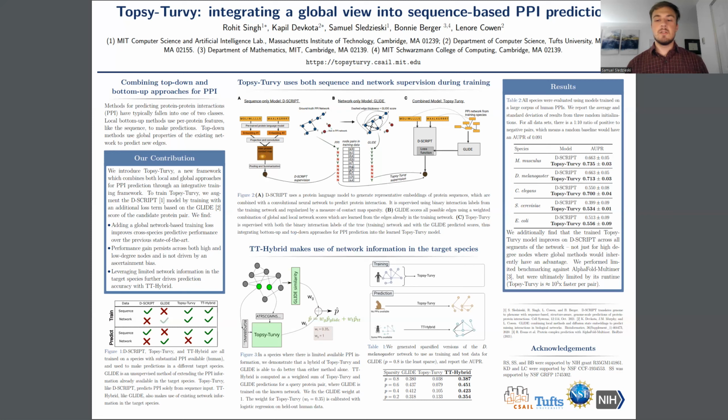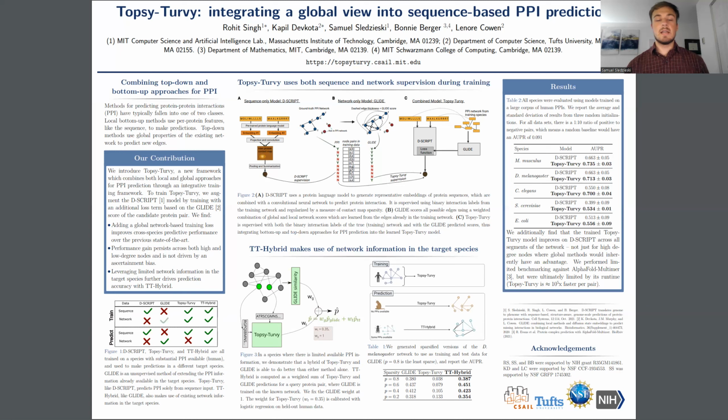We previously introduced Descript, which is a deep learning sequence-based method, and thus falls into the bottom-up approach. Descript uses sequences from the training species to train, and then in a new species requires only the protein sequences to make predictions. We also previously introduced Glide, which is a network-based method that uses the network of a target species to make predictions of new edges, and thus falls into the top-down method. Now, both of these methods have their limitations.